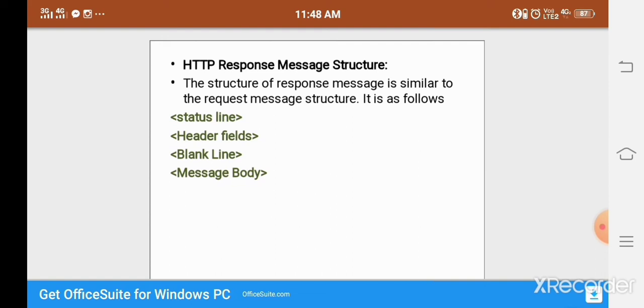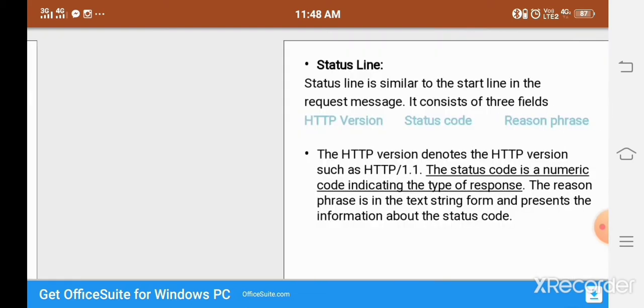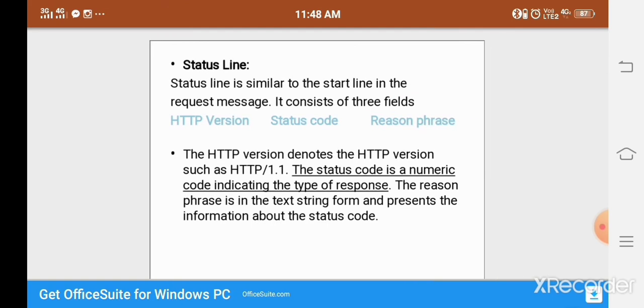Next one is the HTTP response structure. The HTTP response message structure is similar to the HTTP request. Like start line, header line, blank line, and message body. These have similar functions. The status line has three parts: one is the HTTP version, second one is the status code, and third one is the reason phrase.